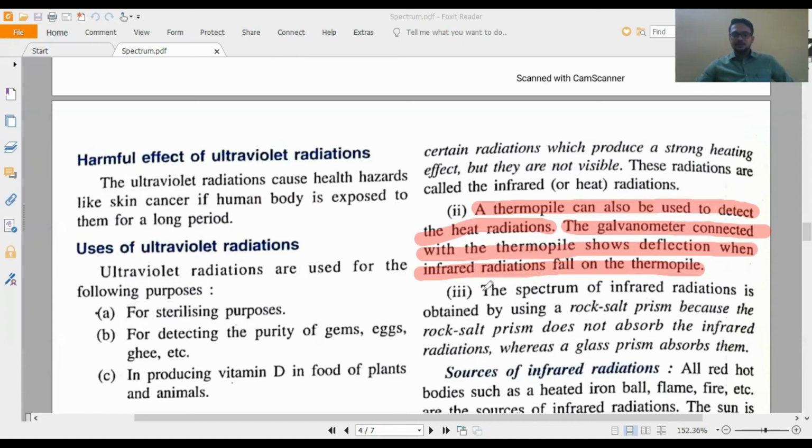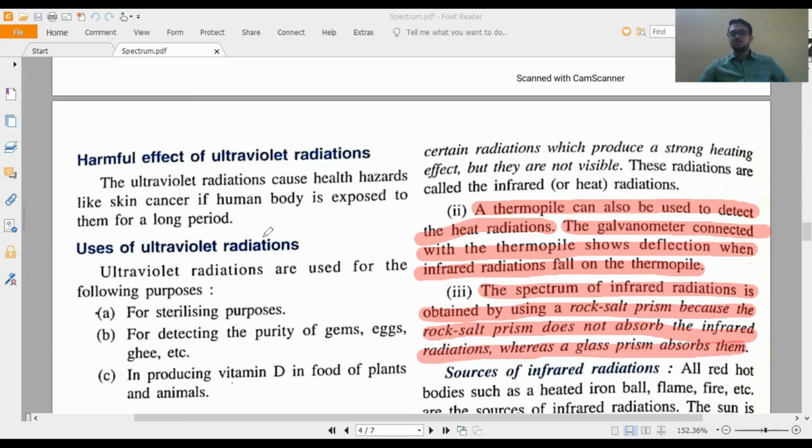Here also is one very good detection, like the last one with ultraviolet. In ultraviolet we had seen that it can pass through a quartz prism but cannot pass through a glass prism. Here also that kind of thing. The spectrum of infrared radiation is obtained by using a rock salt prism, because a rock salt prism does not absorb infrared radiation, whereas a glass prism absorbs them.